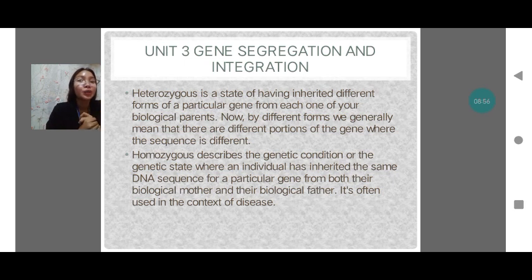So we're going to Unit 3. Unit 3 talks about gene segregation and integration. So these are the definitions of terms of Unit 3. Heterozygous is a state of having inherited different forms of a particular gene from each of one's biological parents. By different forms, we generally mean that there are different portions of genes where the sequence is different.